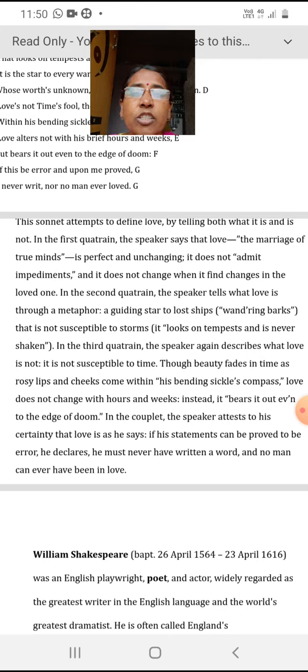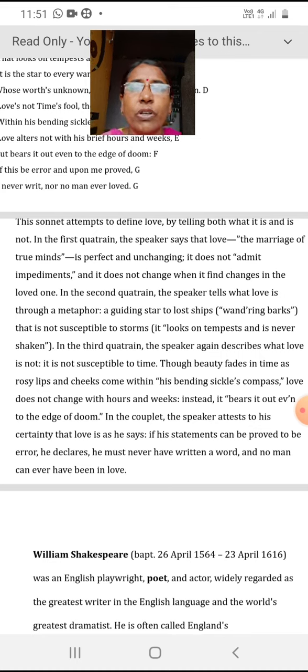In the couplet, the speaker attests to his certainty that love is, as he says, if his statement can be proved to be error, he declares he must have never written a word and no man can ever have been in love. He is so sure of the qualities he had stated in this poem.